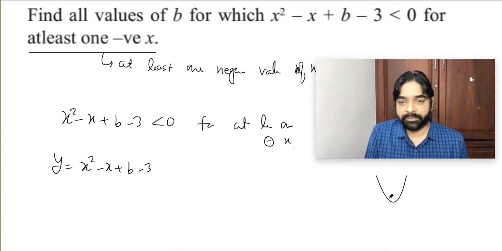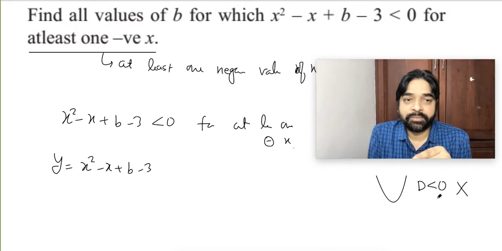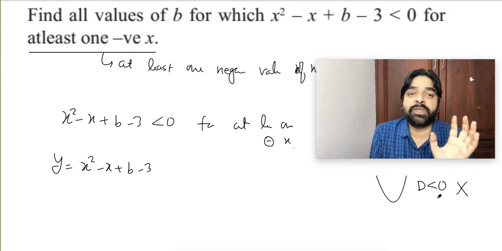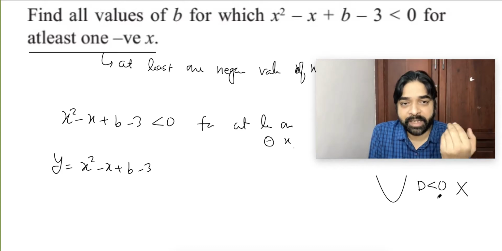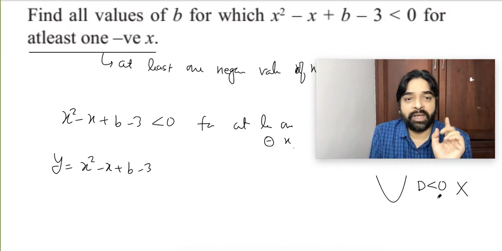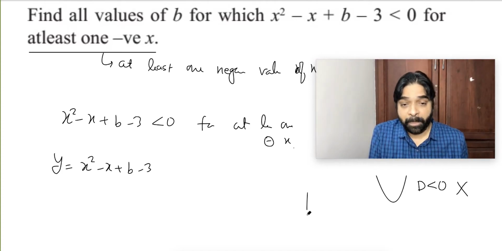Okay. That means the D less than 0 case is rejected. Think why. A is already greater than 0. D less than 0 means what? The graph will be completely above the x-axis. So that case is rejected. D equal to 0 case rejected. Only one option left. What is the option? D greater than 0. In D greater than 0 also, this situation should not happen.